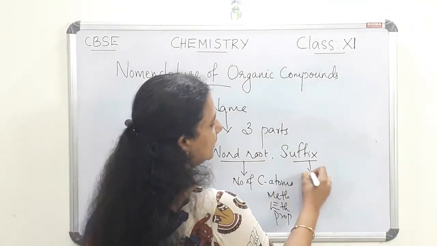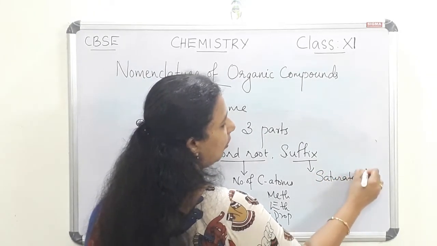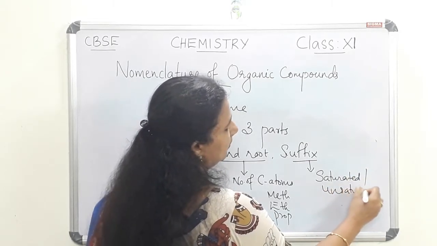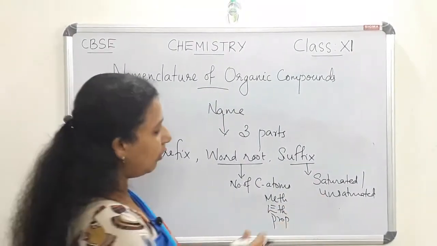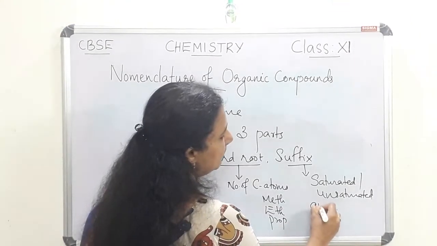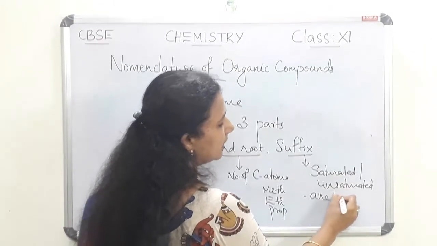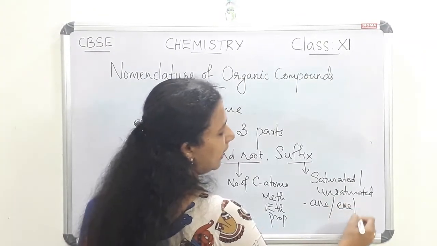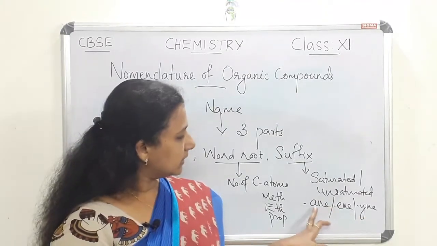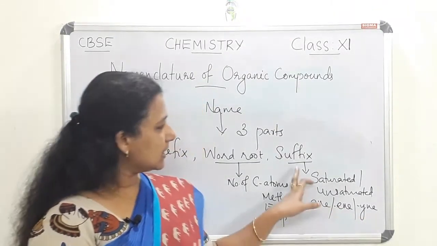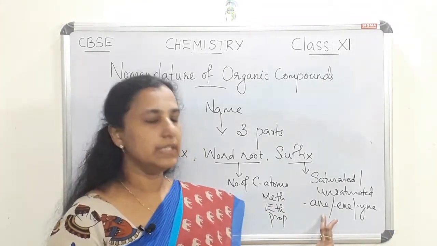Then in the case of suffix, it indicates whether the compound is saturated or unsaturated. If there is a single bond between carbon atoms, the suffix will be ane. If there is a double bond between carbon atoms, it will be ene, and if it is a triple bond between carbon atoms, the suffix will be yne. So three types are there. The suffix may be ane, ene, or yne according to the covalent bond between carbon atoms.